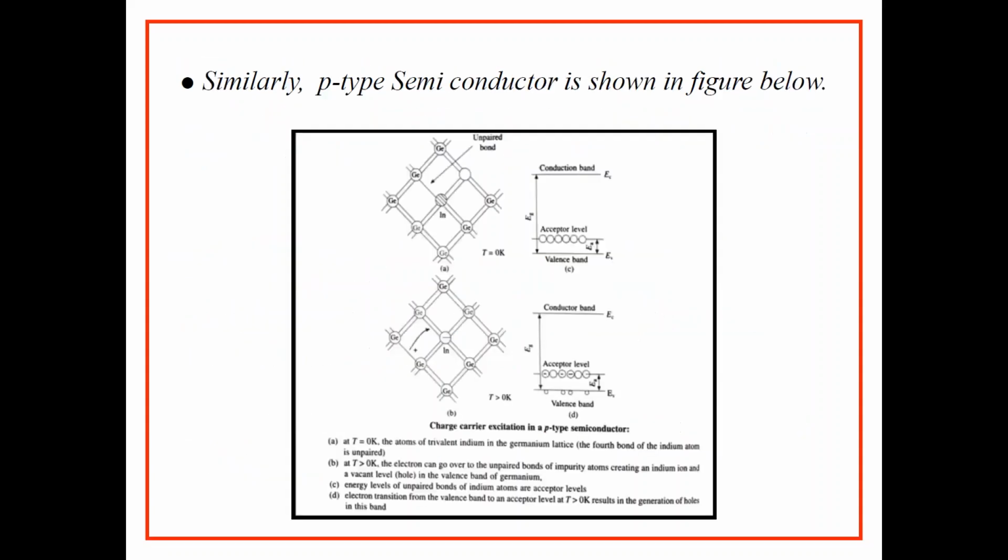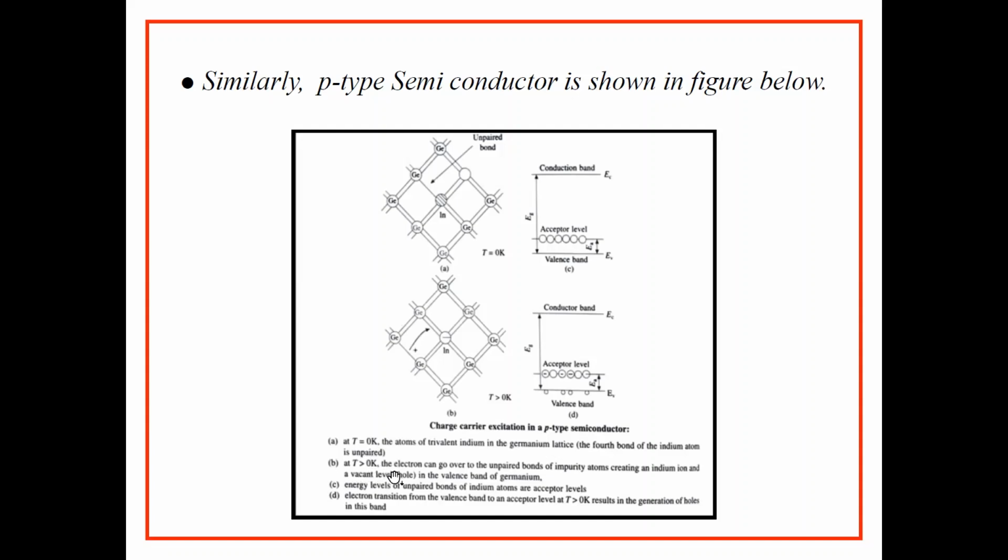Similarly, a p-type semiconductor is shown here. In p-type semiconductors, trivalent impurity is added. Here, indium is added. And we know that in the outermost orbit of the trivalent impurity, there are 3 electrons. These 3 electrons will form covalent bonds with the adjacent germanium atoms, and here one bond is unpaired. So at T equal to 0, in the atom of trivalent indium in the germanium lattice, the fourth bond of the indium atom is unpaired.